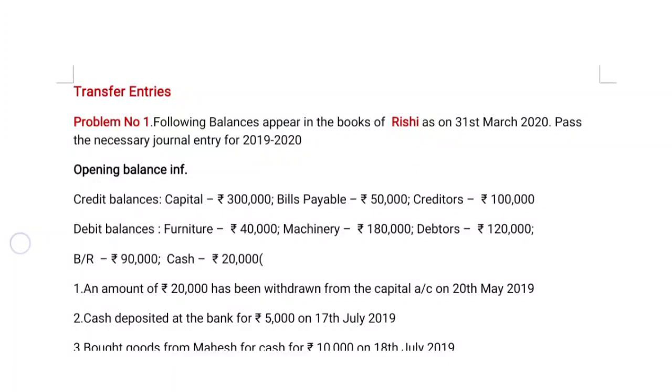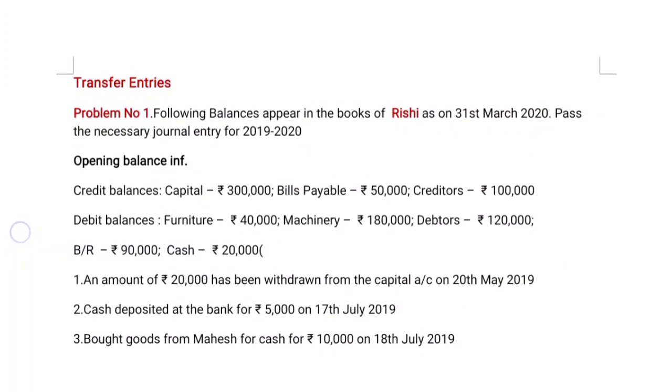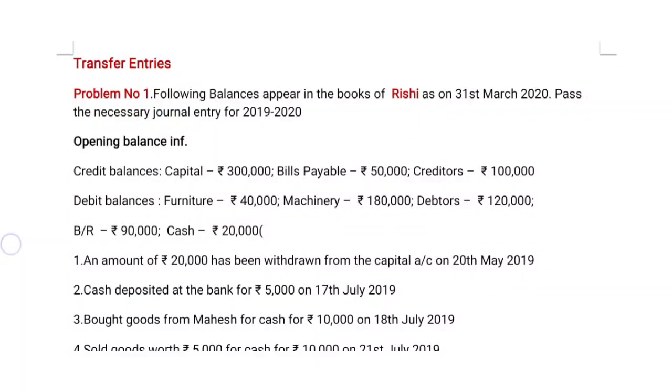Opening balance information is given here. It is divided into two types: one is credit balance and the other is debit balance. Now coming to capital, 3 lakh rupees, the amount is given in rupees. Now coming to bills payable, it is 50,000 rupees, and creditors 1 lakh rupees.